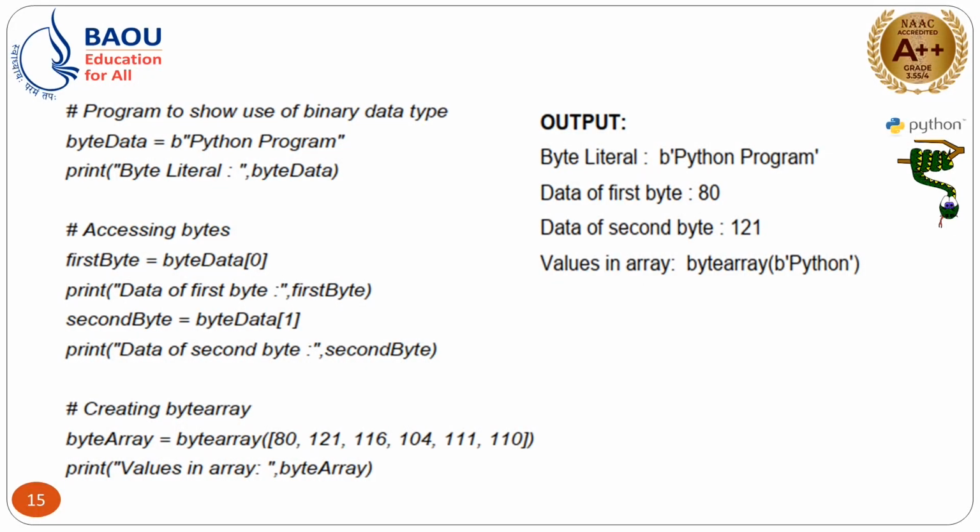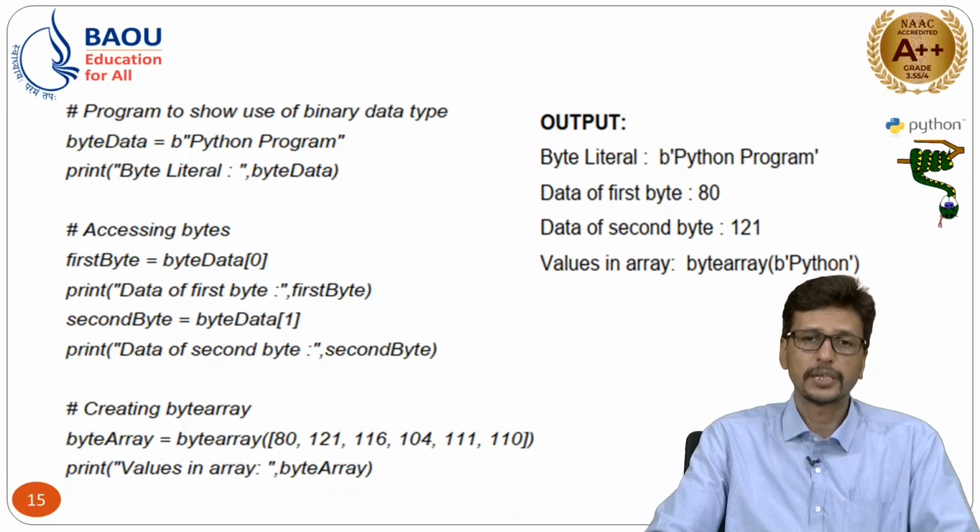Now suppose you want to fetch character by character. So byte data at position 0 is capital P, and the ASCII value of capital P is 80. As we have already discussed, when you are using the bytes or byte array data type, your data can be stored as Unicode or ASCII values, so here you fetch the ASCII value. In the same way, suppose you fetch the second position, that is y. The small letter y has the ASCII value 121, and that will be printed.